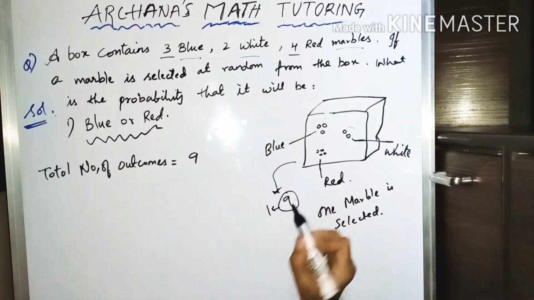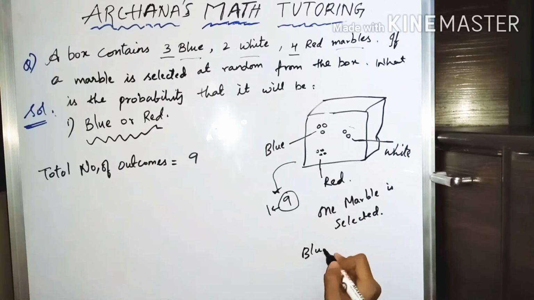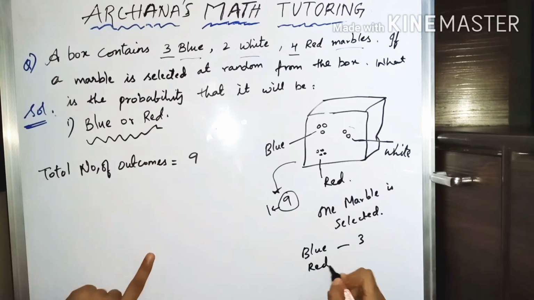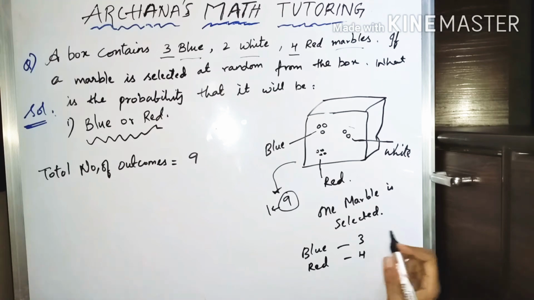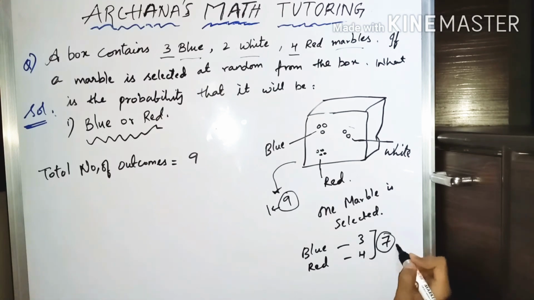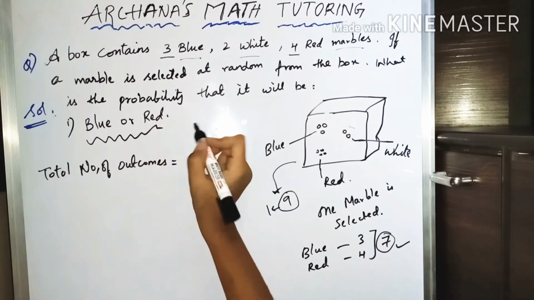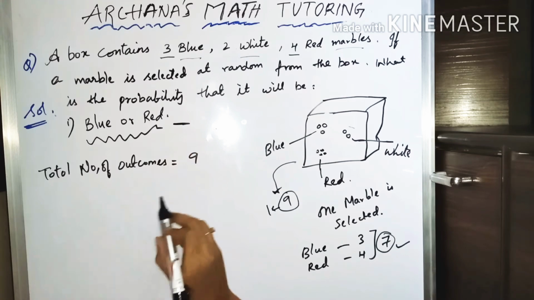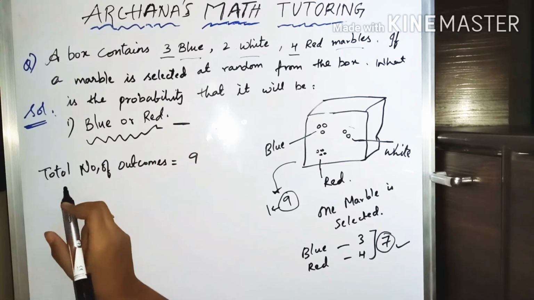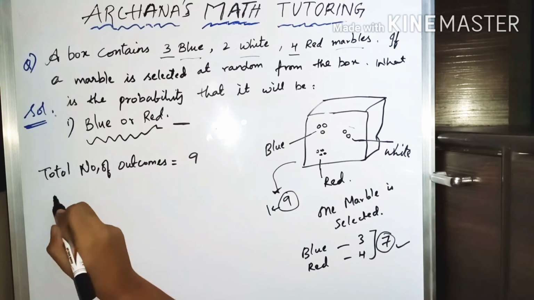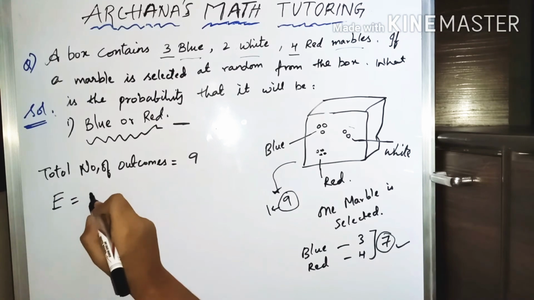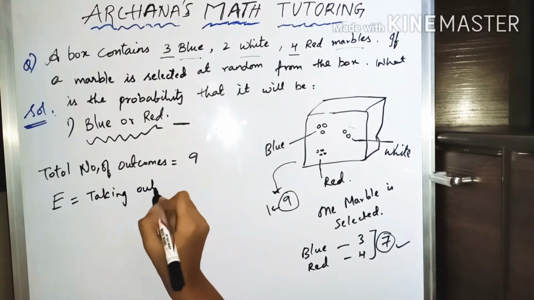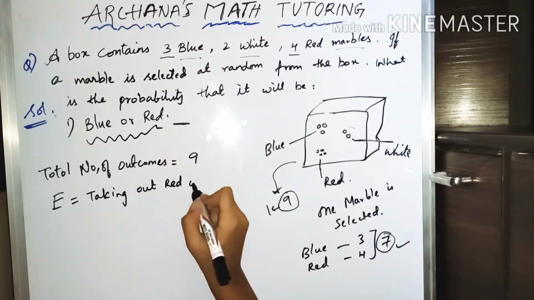He is saying that it can either be a blue marble. There are totally how many blue marbles? 3 blue marbles. And it can either be a red marble. There are 4 red marbles. So out of these 7, you can take any one of them so that it becomes the probability of taking out that particular marble. So the total number of outcomes is 9, out of which our event can be defined as taking out a red or blue marble.